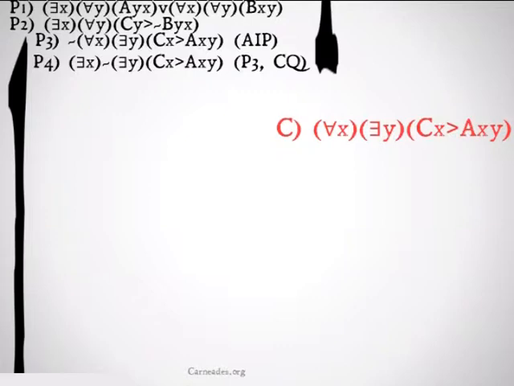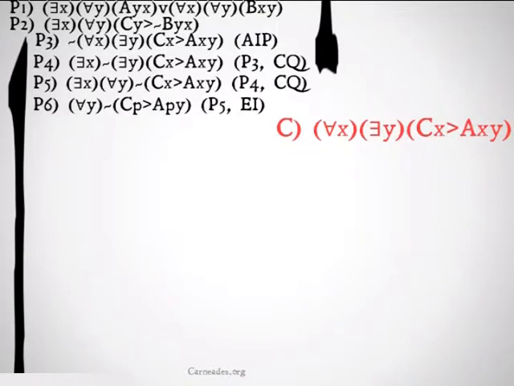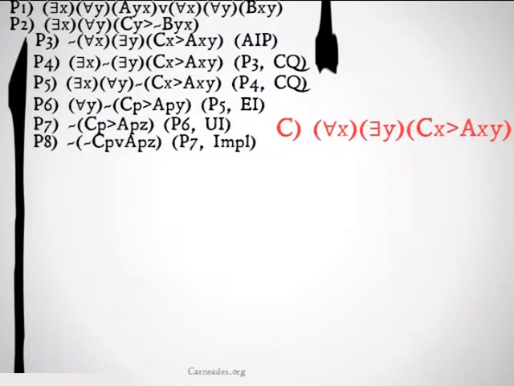Then, because I can't do anything with the negation all the way on the outside, I'm going to do change of quantifier, not once, but twice. That'll move my negation inside, and it'll switch my two quantifiers from what they were to something else. Then we'll go ahead and instantiate premise 5, do both an existential and a universal instantiation on that, and we end up with, it's not the case that p is a c implies that p bears relation a to z. It's from premise 6, universal instantiation. Note that I've left that z, I haven't picked a specific variable, so I can later universally generalize that thing.